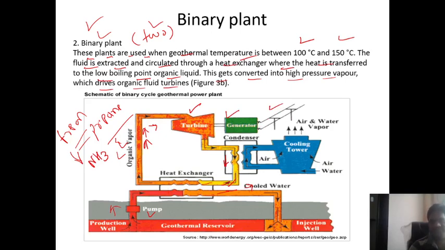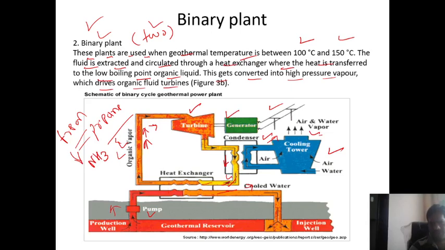Then here, when the turbine exhausts this steam, it is passed inside the condenser. This is an indirect type of condenser. So condensation of the steam takes place in the condenser with the help of this cooling tower. The cooling tower circulates the cold water. This cold water and steam exchange the heat, and this organic fluid once again converts into liquid form, and the cold water converts into hot water and is transferred toward the cooling towers. So this cycle will be continuous here.